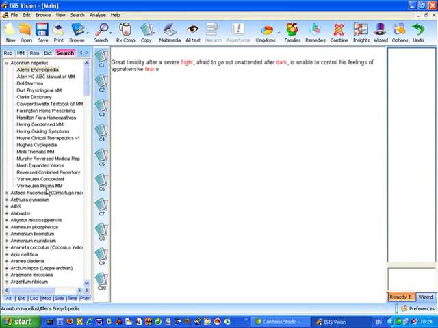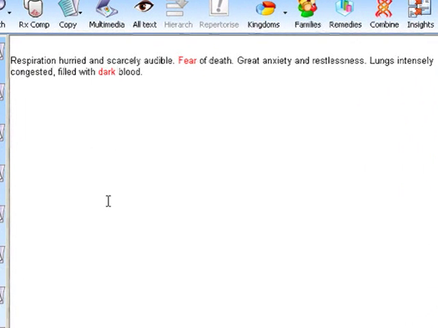Now at this stage I'd like to introduce you to something that you really need to be aware of when searching Materia Medica, and I'm going to click on this entry for aconite in Allen's ABC Manual of Materia Medica, and I'd like you to read this text, and this is a very, very important consideration with Materia Medica that most people don't tell you about.